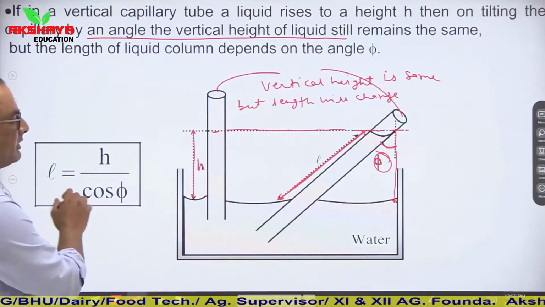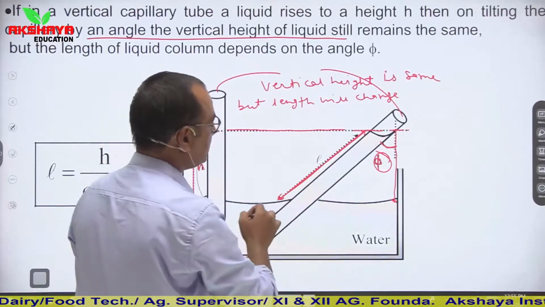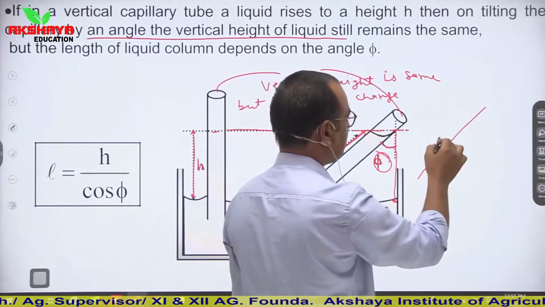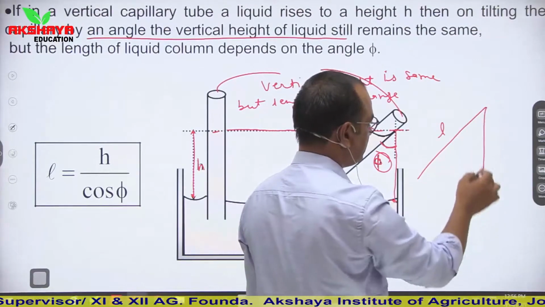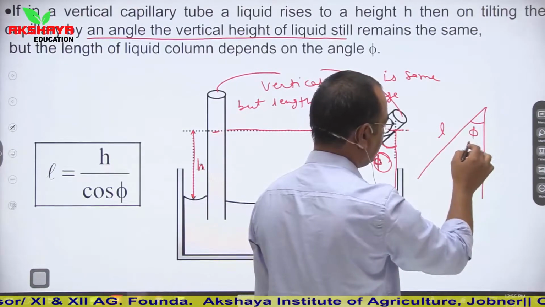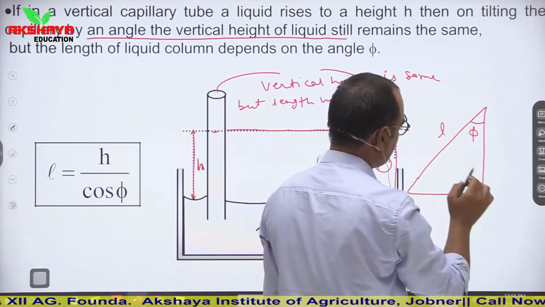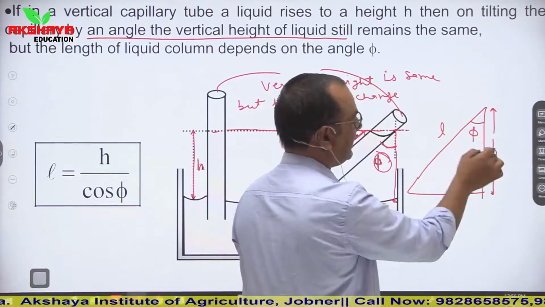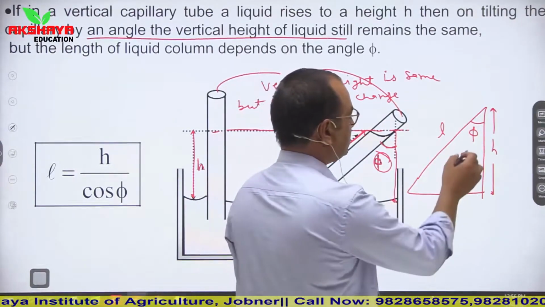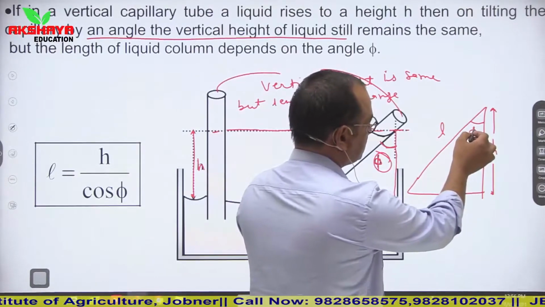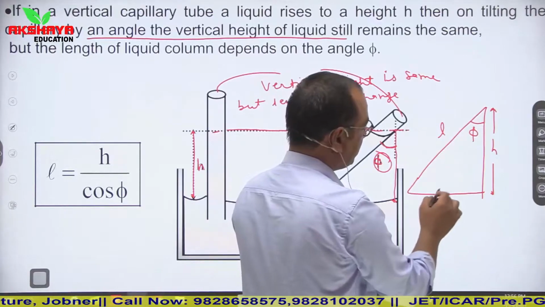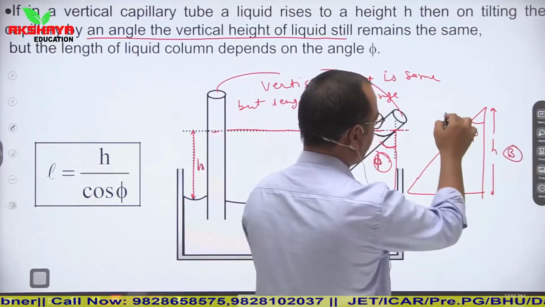So here if we give a relation in L and H, see, I am drawing this diagram separately. This is the length L, this is the vertical height H, and this is the angle phi. Side perpendicular to the angle is this, this is the base, and this is the hypotenuse.